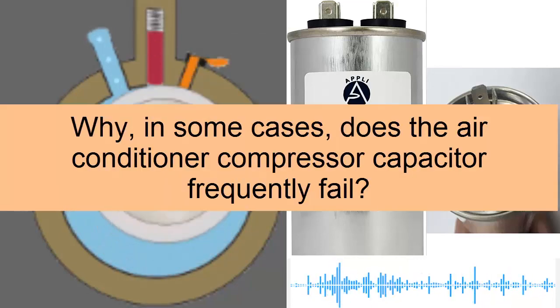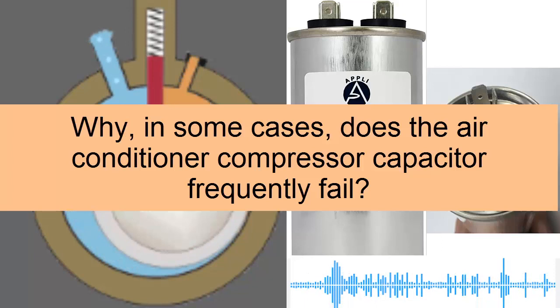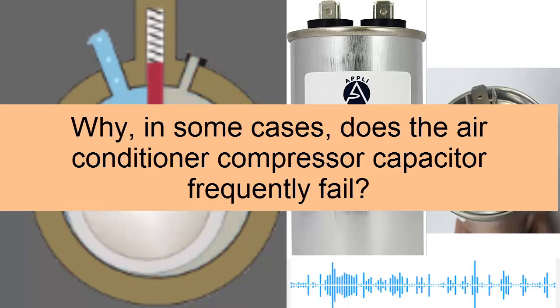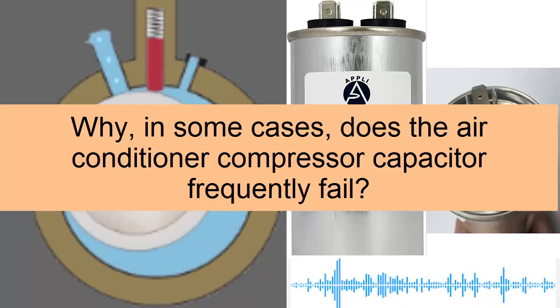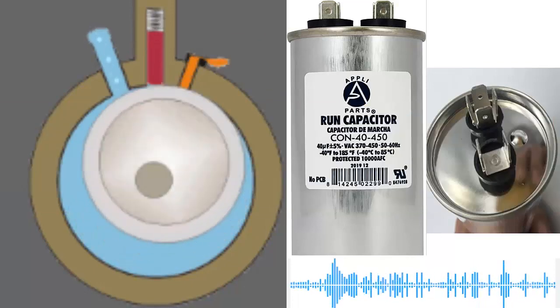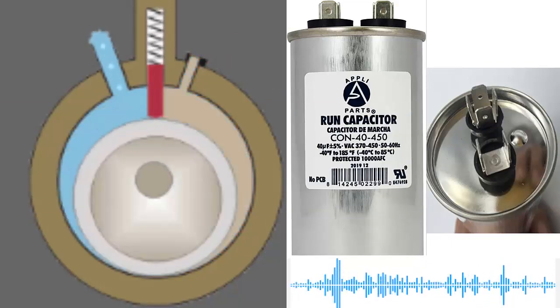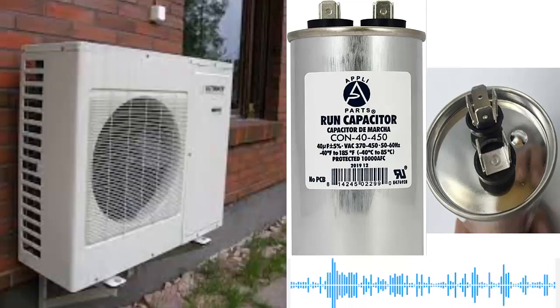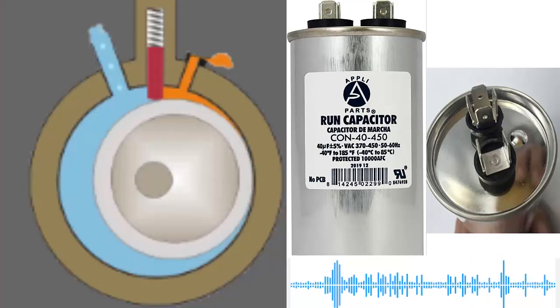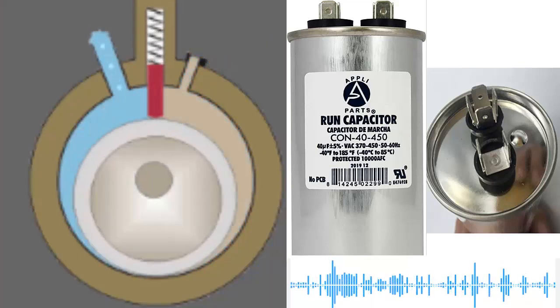Today we present why, in some cases, does the air conditioner compressor capacitor frequently fail, and what should be done to solve it. Let's start by saying that recurring issues with capacitors and split air conditioners can be a source of frustration. Often, these components fail and need to be replaced repeatedly without any apparent reason.